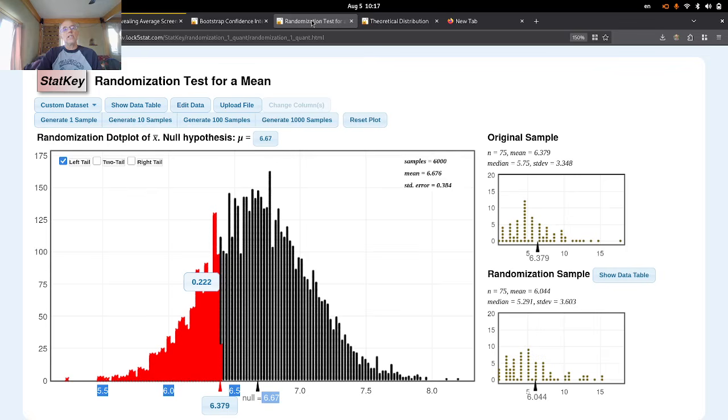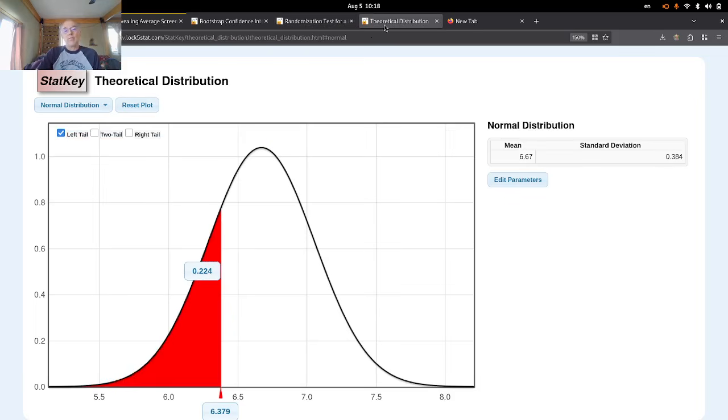The randomization test gave me a p-value of 0.222. So about 22.2% and 22.4%, they're similar. Either way, I fail to reject the null hypothesis here because my p-value is big. So what that means is there is a 22% chance of finding another group of 75 college students with an average screen time of 6.379 hours per day or less. Or less. Okay? 22% chance.